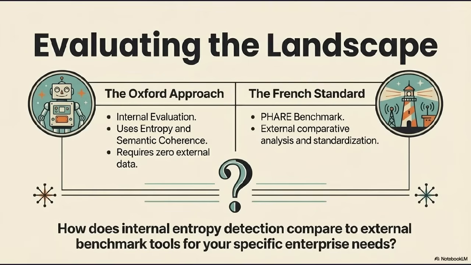How does the Oxford approach compare to alternatives? The French standard relies on external benchmark tools and third-party evaluation datasets to assess model reliability. While useful for academic comparisons, it adds latency and external dependencies. The Oxford method, by contrast, uses internal entropy detection, making real-time decisions without any outside input. For enterprise deployments that require speed, privacy, and scale, the Oxford approach represents the more practical and robust solution.